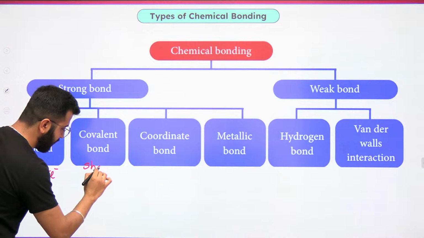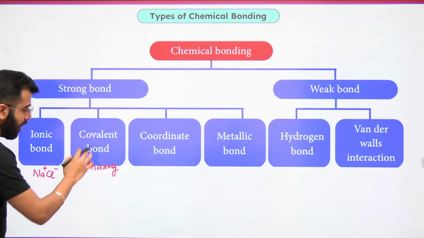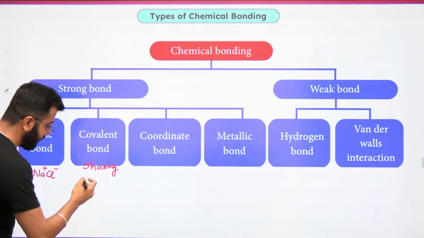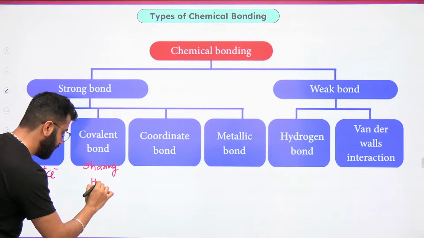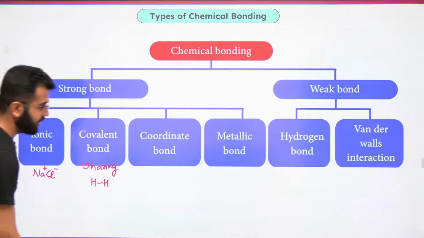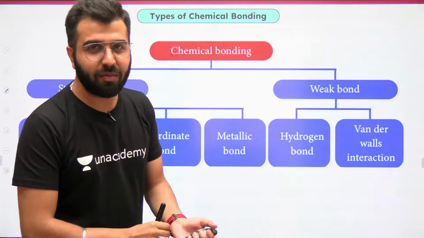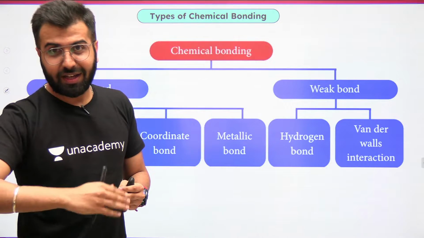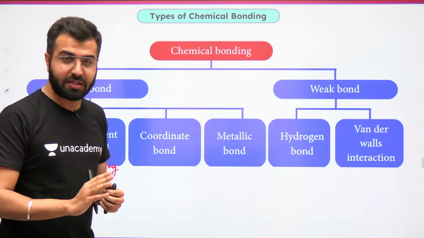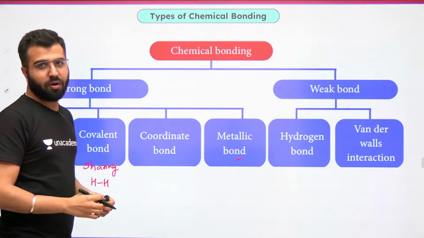When we talk about covalent bond, it's all about sharing. We'll talk about this. And whenever we're talking about sharing, we have an example, something like hydrogen and hydrogen. Okay? We're talking about coordinate bond. What exactly happens in coordinate bond? The donation of the lone pair. We'll talk about this as well. Okay? We'll dive into that. And then we have the fourth one, the metallic bond.